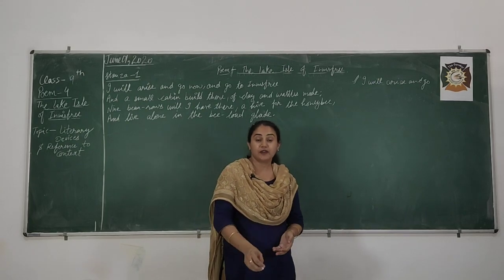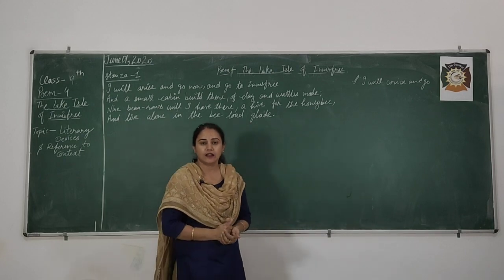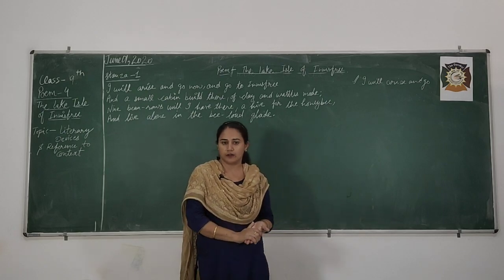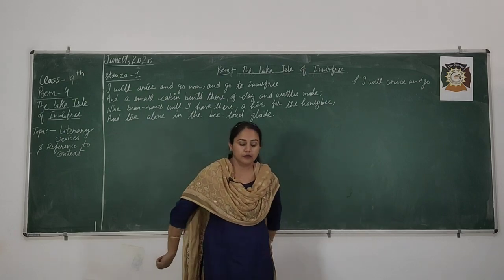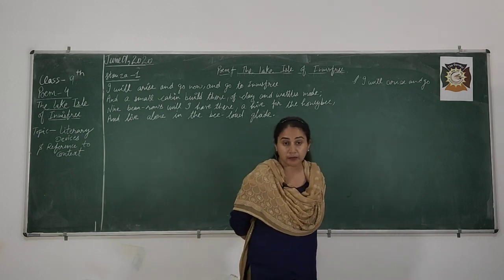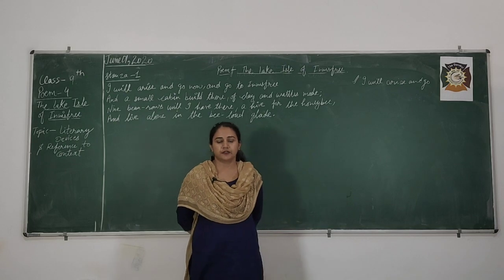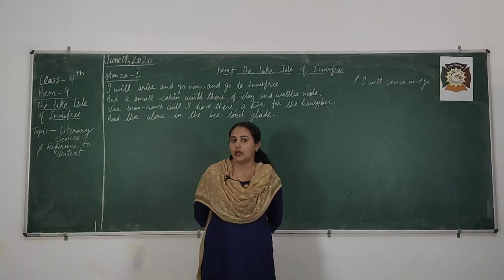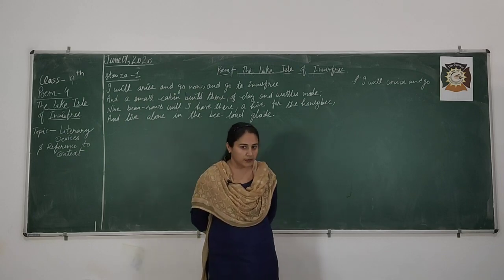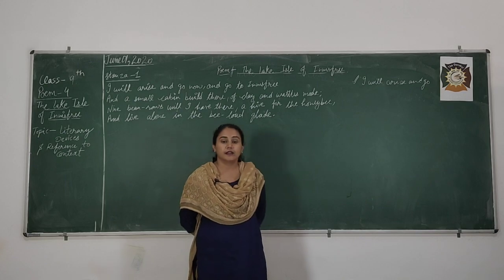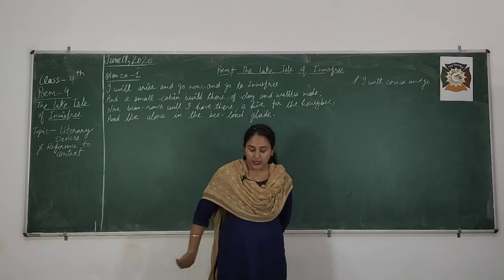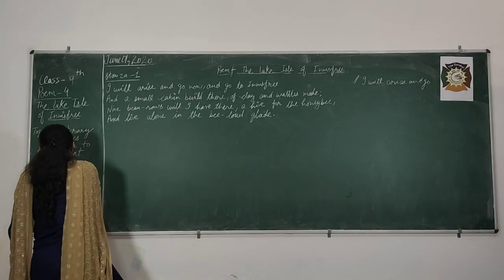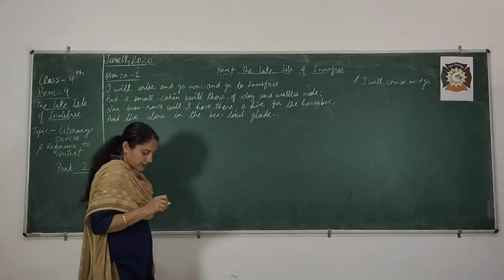Okay, so in our previous lecture regarding the poem The Lake Isle of Innisfree, we discussed the summary, theme, central idea and the tone. First of all, I will give a brief introduction again. The Lake Isle of Innisfree is a lyrical poem, as we discussed in the previous lecture. This is part 2. In part 1 we discussed the summary and the explanation. It is a lyrical poem written in quatrains. This is part 2, and that is your final part.